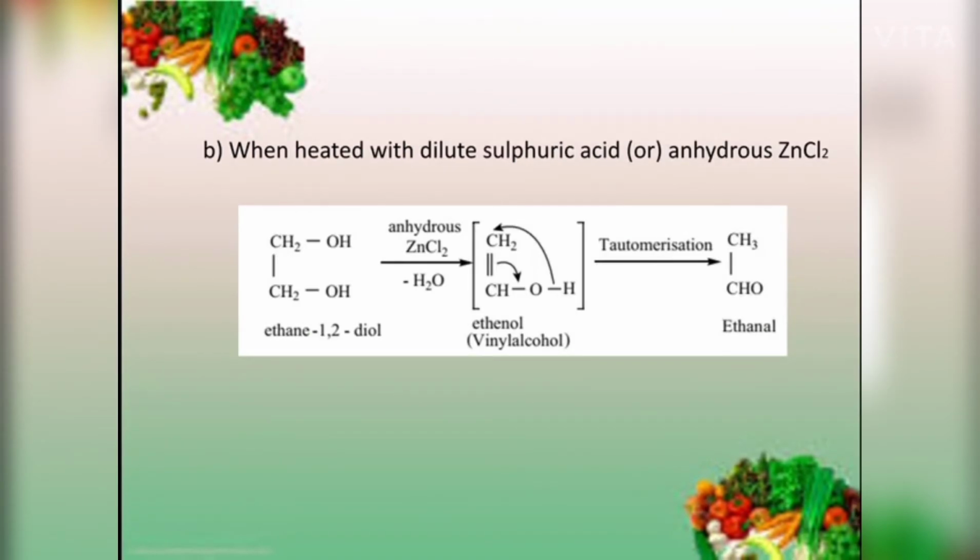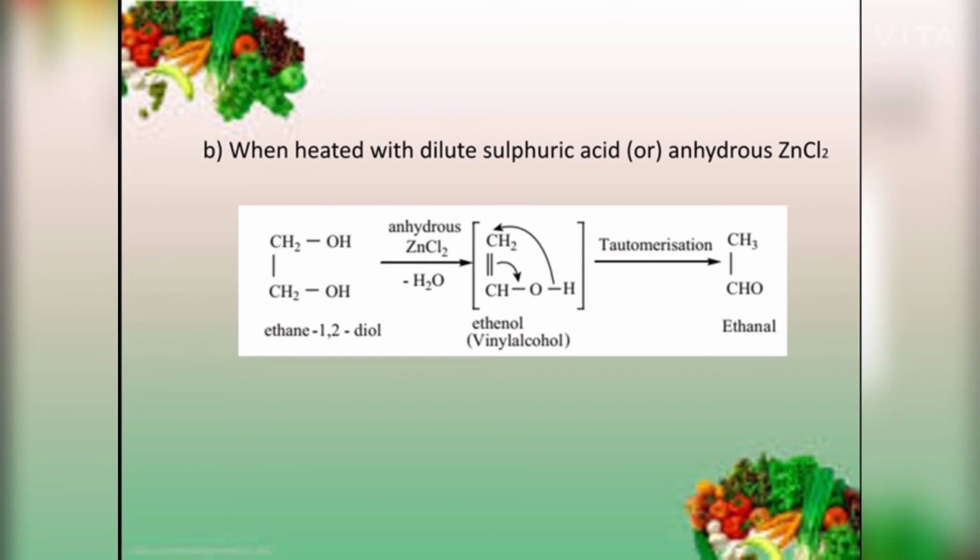Ethylene glycol heated with dilute sulfuric acid or anhydrous ZnCl2 under pressure in a sealed tube gives acetaldehyde. Ethane 1,2-diol first treated with dilute sulfuric acid or anhydrous ZnCl2 gives vinyl alcohol.